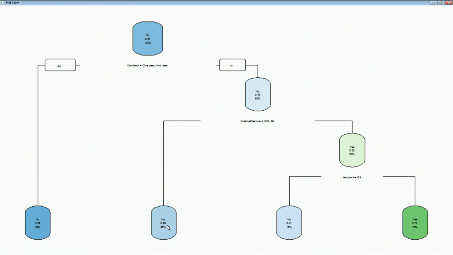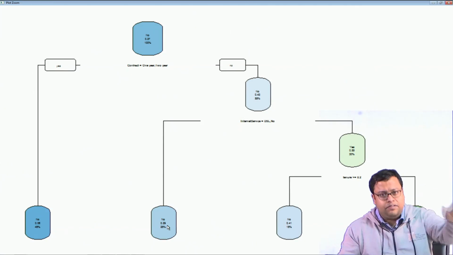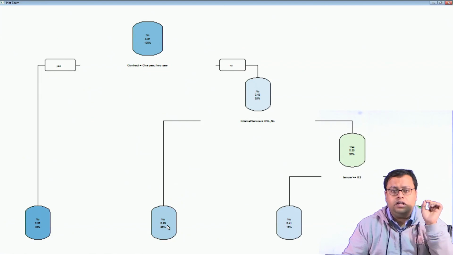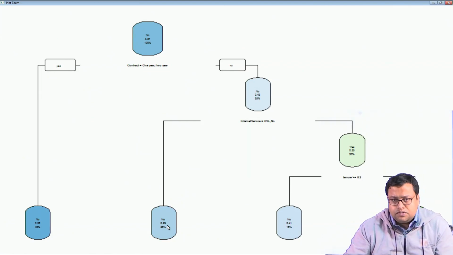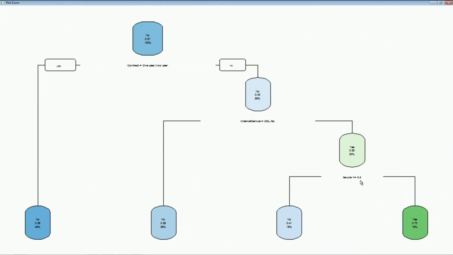So, here it is 0.29. Those who do not have a contract but still use fiber optic will have only 29% chances of switching. And those who are not using fiber optic but have a tenure greater than 0.2 will have 70% chances of switching, and if it is less, then they have 0.41 chances of switching.